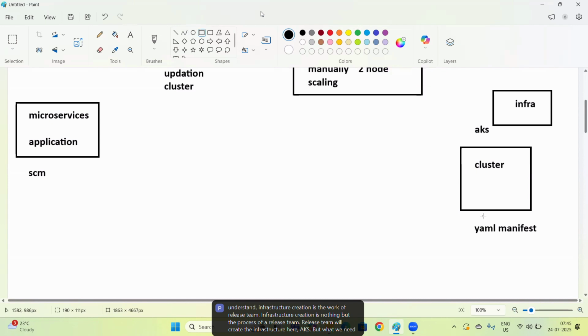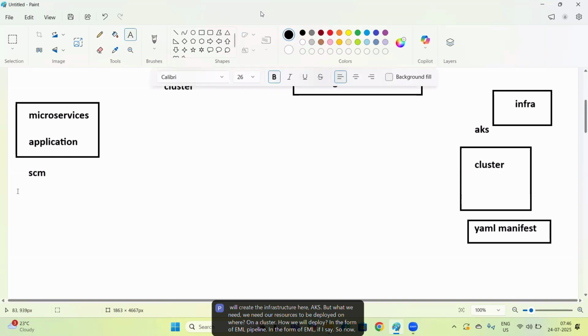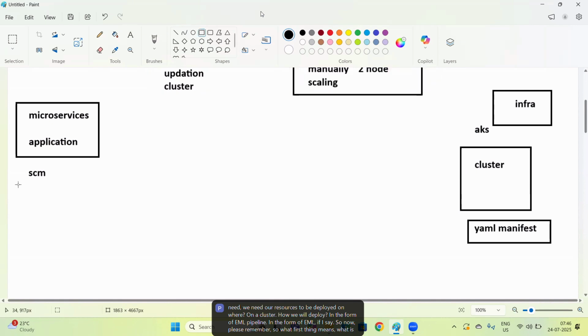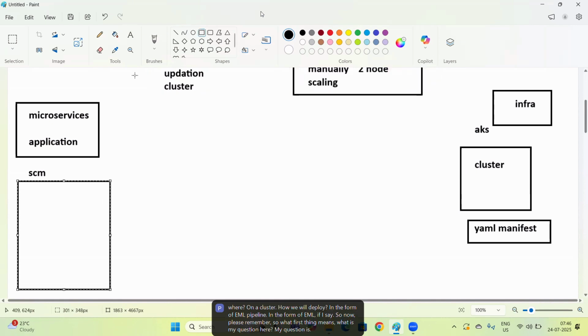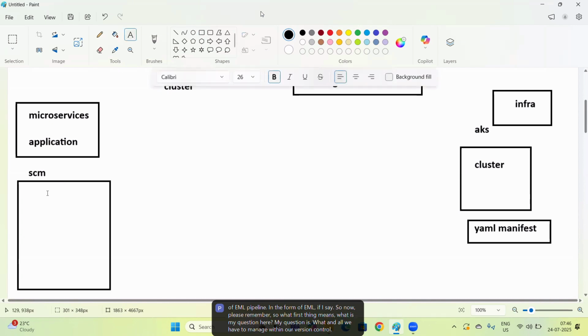But where do we need our resources to be deployed? On a cluster. How will we deploy? In the form of a YAML pipeline, in the form of YAML. So please remember, my question is, what and all do we have to manage within our version control? Of course, we will get source code. Source code written by whom? Source code written by the developer, whether that is a monolithic application or microservices, that application code we will get